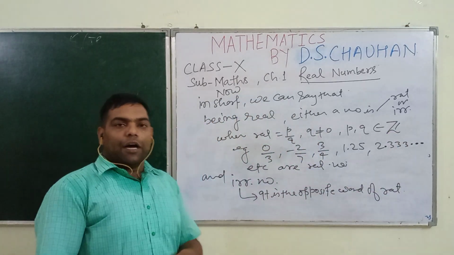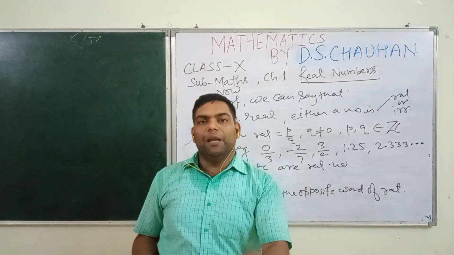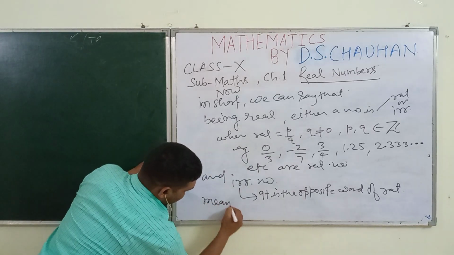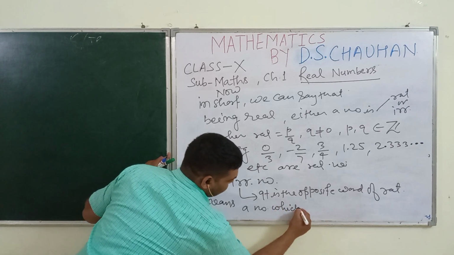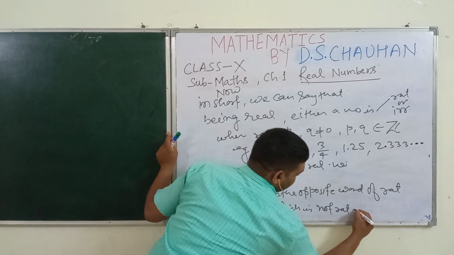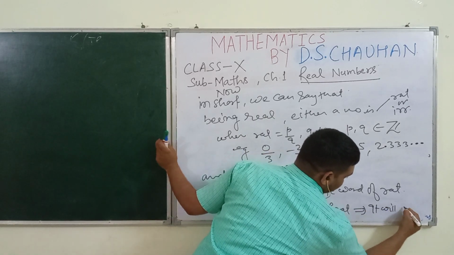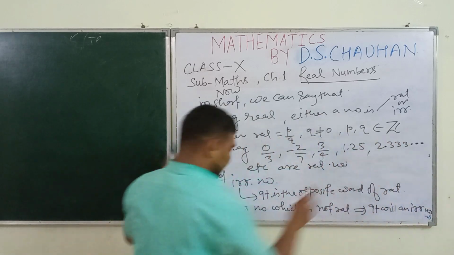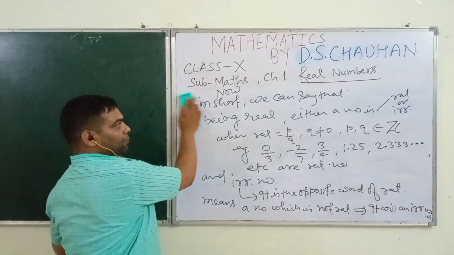It means, students, a number which is not rational implies it will be an irrational number. For example, students, you can see here, I am telling you,